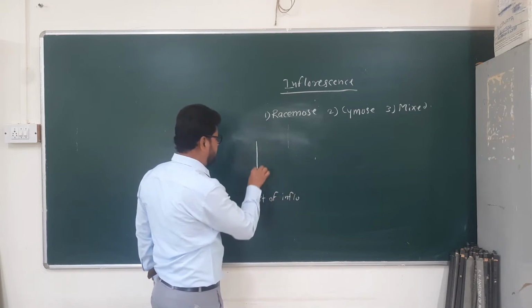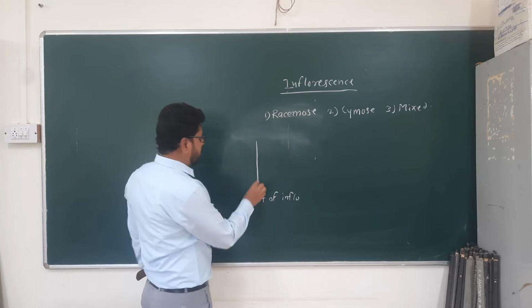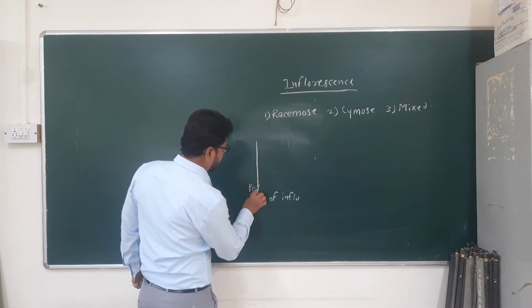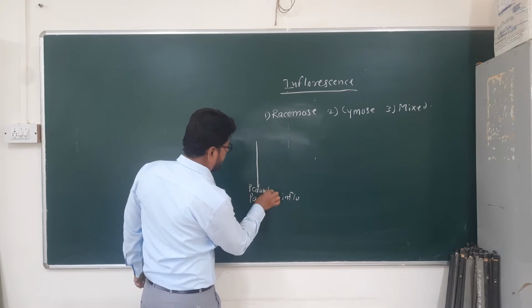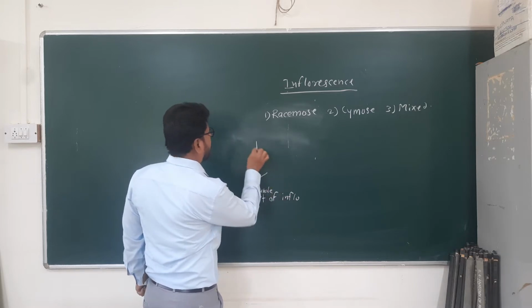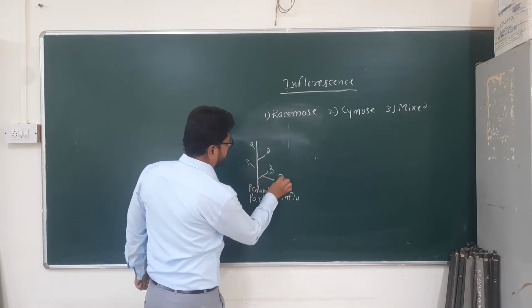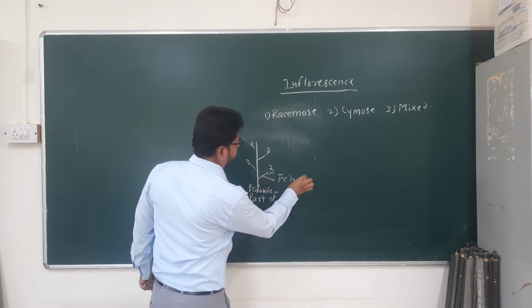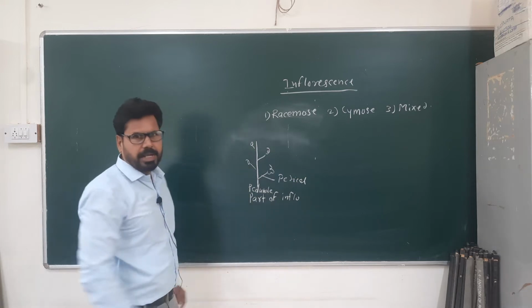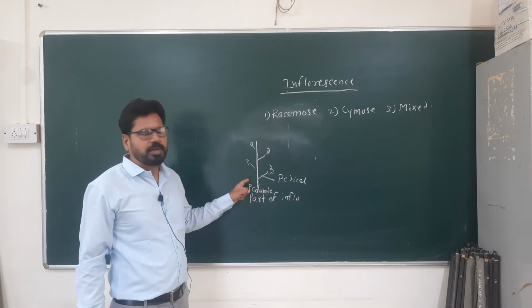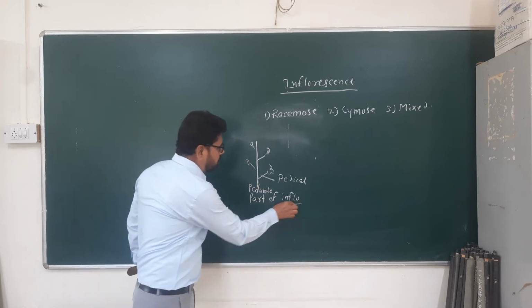This is the main axis of inflorescence. It is called the peduncle. Then the stalk of an individual flower is called the pedicel. Peduncle is the main axis of inflorescence and pedicel is the stalk of an individual flower. These are the parts of inflorescence.